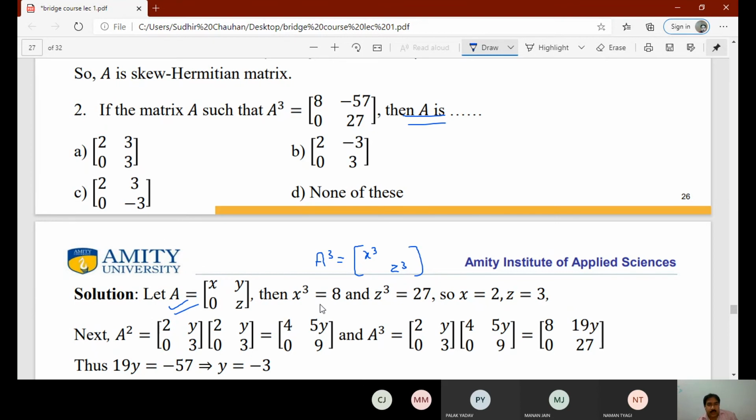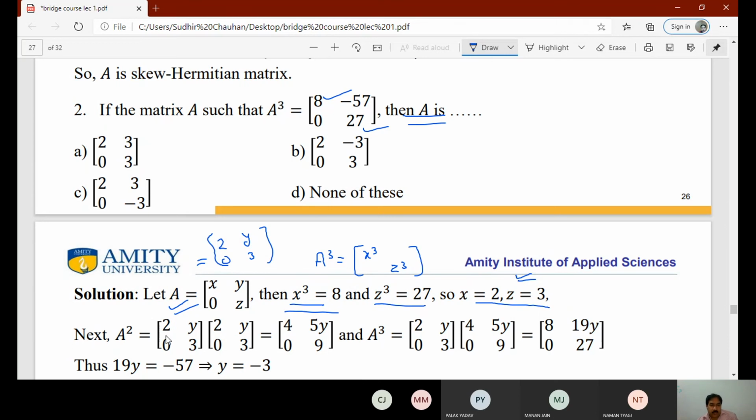So we can clearly see in A cube we'll get here x cube, and here we get z cube. So we compare these two elements. X cube is 8 from here, and z cube is 27 from here. So we can find x and z. So x is 2 and z is 3. Now we can substitute these values 2 and 3 in the given matrix. So now it will reduce to this matrix.